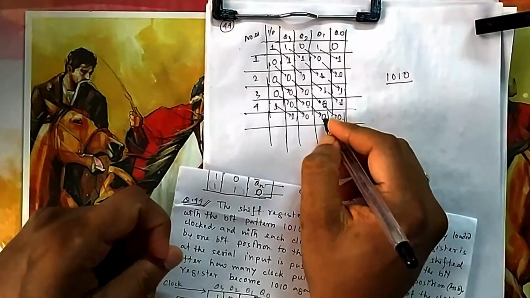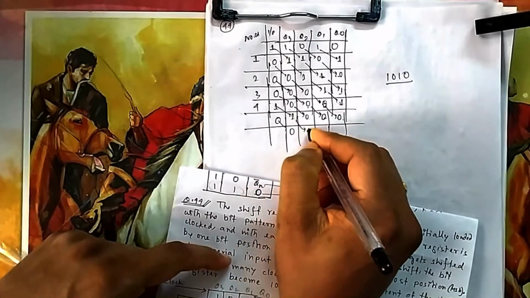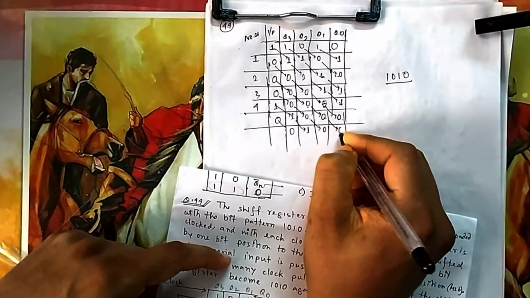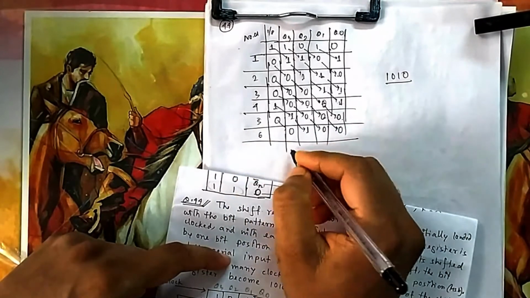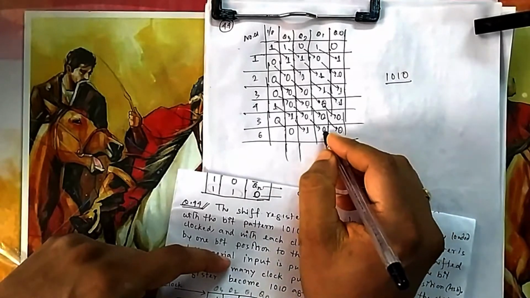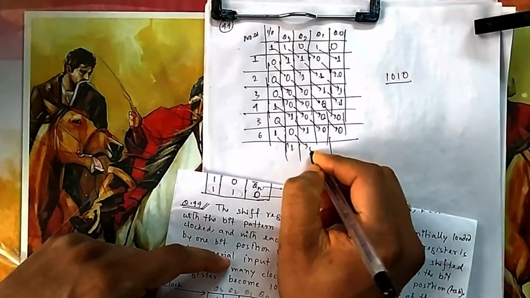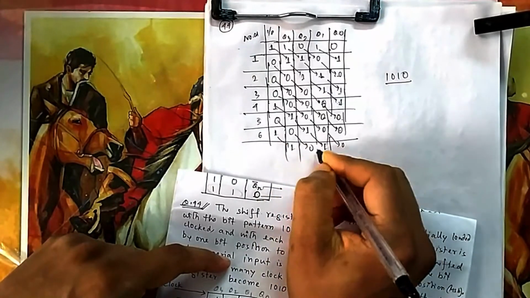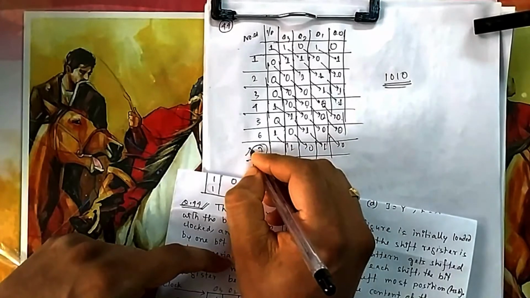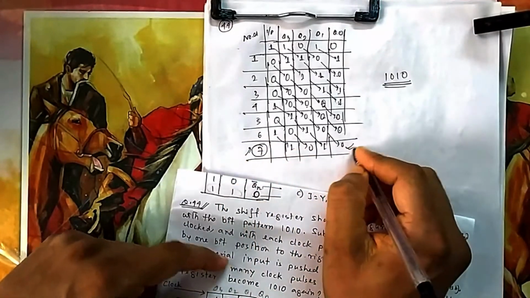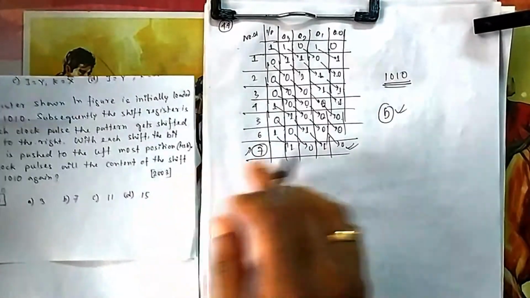Now these two XOR is 0, 0 XOR 0 is again 0. So it will be 0 1 0 0. So it is 5. It is 6. Now again 0 0 XOR is 0, 0 1 XOR with 1, so it will come 1. So it is 1 0 1 0. It came. Now at which pulse did you give? When you give the 7th clock pulse, it is coming to its original position. So it is B. They asked this question: after how many clock pulses will it come to its original position?